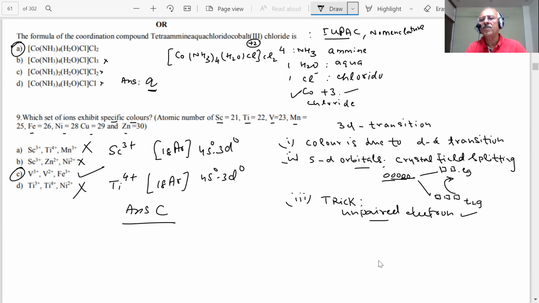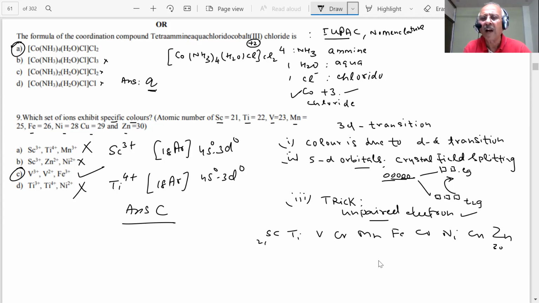So you can see that in answering the question we use the basics. We can write the electron configuration, which is very essential, and the atomic number has been given. We are lucky and happy that they have given the atomic numbers. If they are not given, I expect that we already know it for the 3d series. I already said learn it for the 3d series because this is very important. You should know scandium, titanium, vanadium, chromium, manganese, iron, cobalt, nickel, copper, zinc. Start with 21 and go to 30. Any doubt here? No, sir.